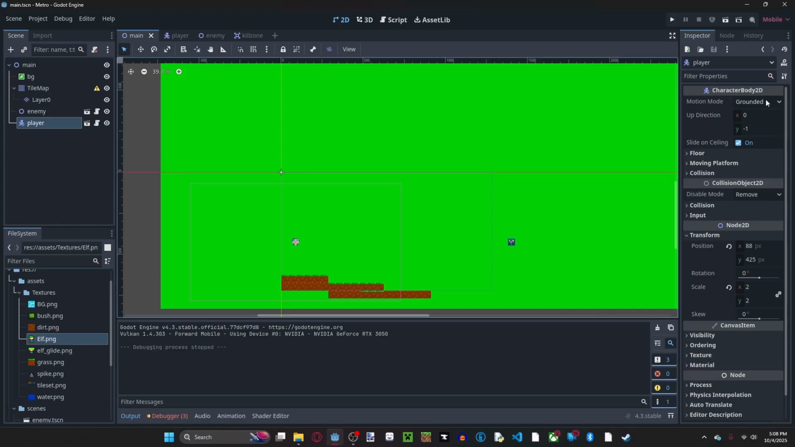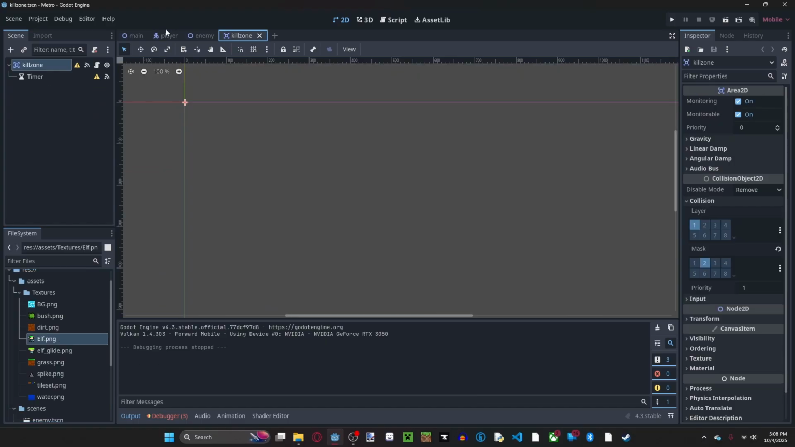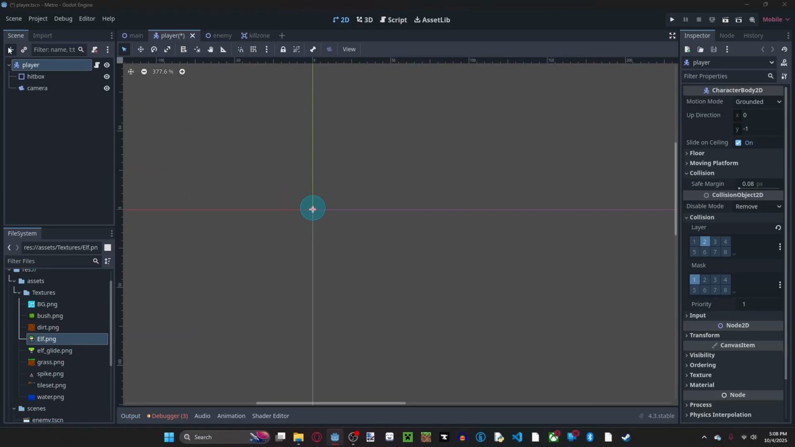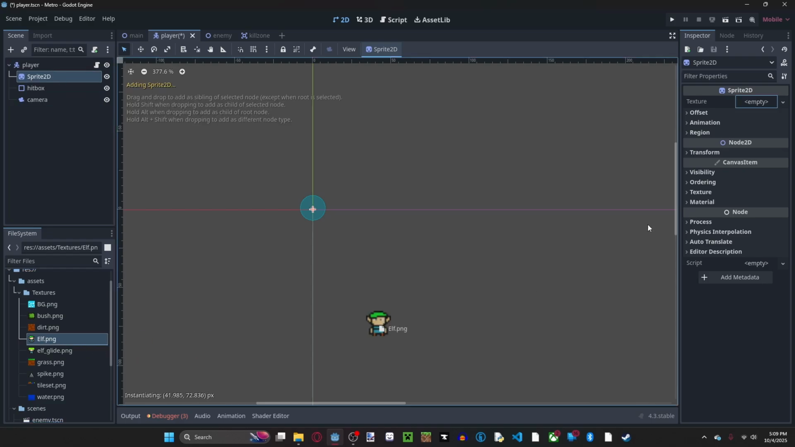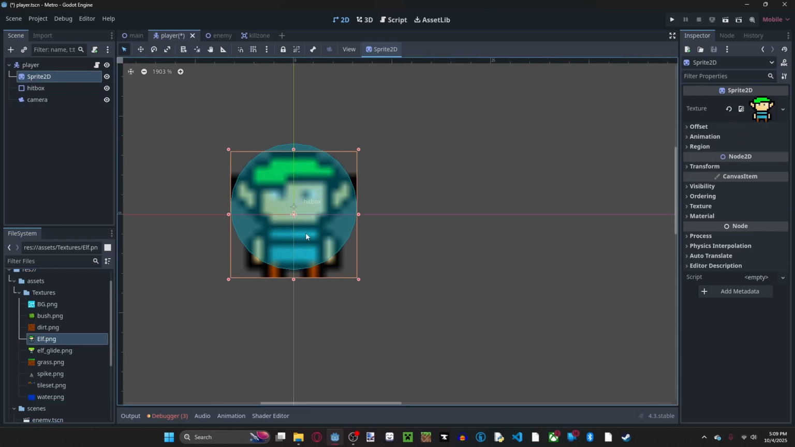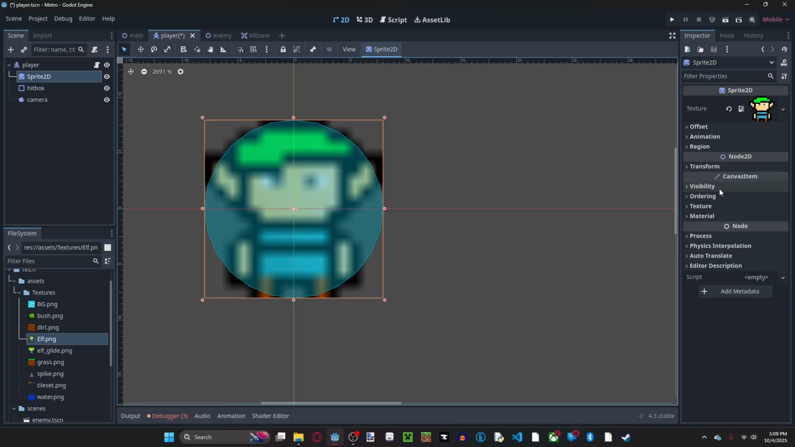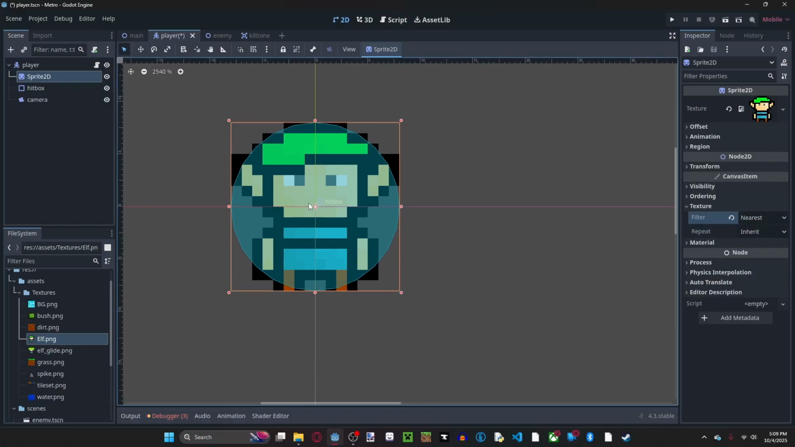So now we need to create a texture for the player, or not create a texture. We need to edit the texture. There we go. So now we have a Sprite2D node, and we can add the texture to it. So that should be good. There we go. And we can set texture filter to nearest. There we go. So now we have our player texture.